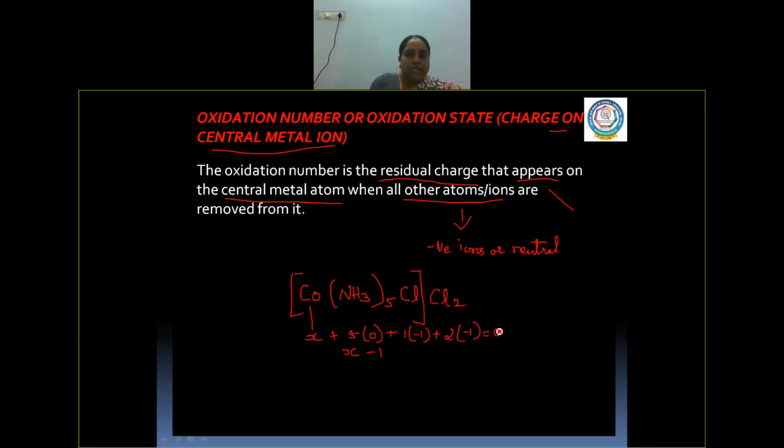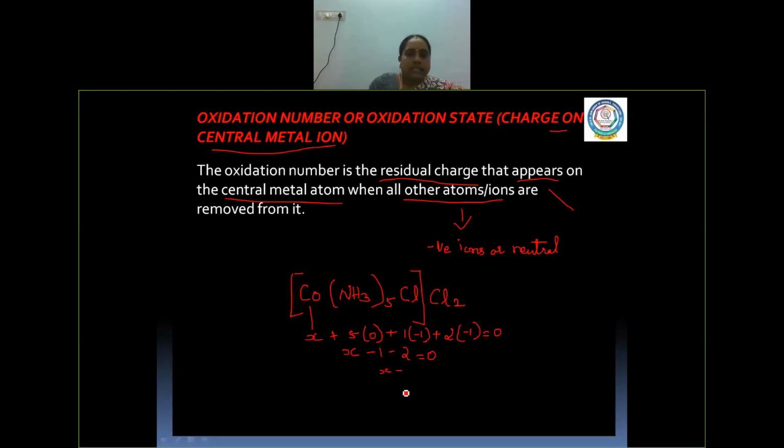So X minus 3 is equal to 0, then X is equal to +3, the oxidation number of the central metal atom. Is it clear for you?